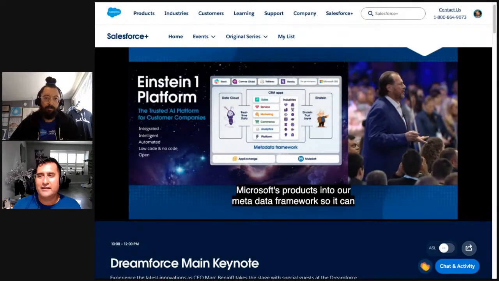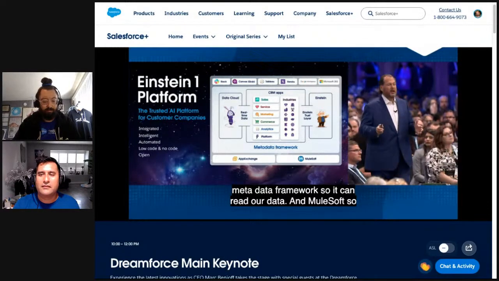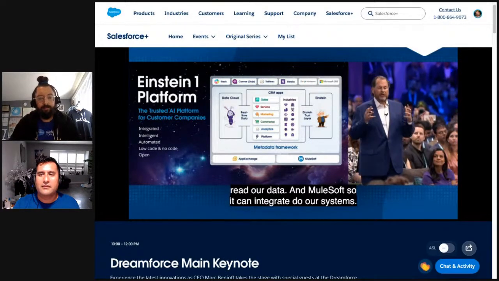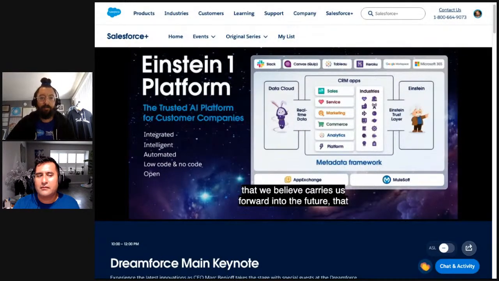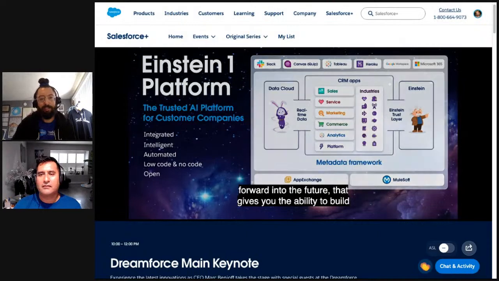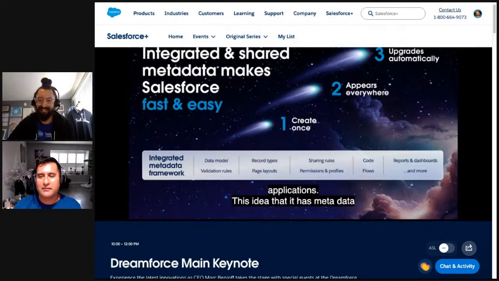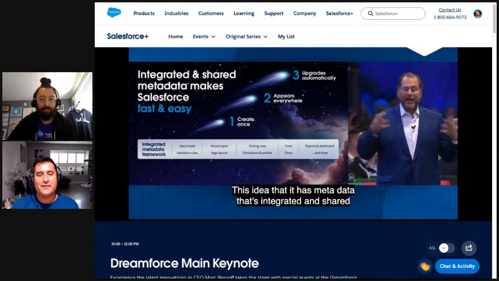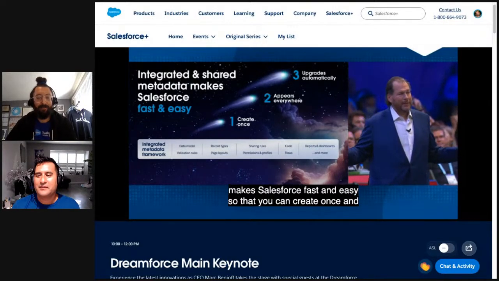This is really important. This slide is the very simple idea that we believe carries us forward into the future, that gives you the ability to build these next generation applications. This idea that metadata makes Salesforce fast and easy, so that you can create once and run anywhere, and that everything upgrades automatically.